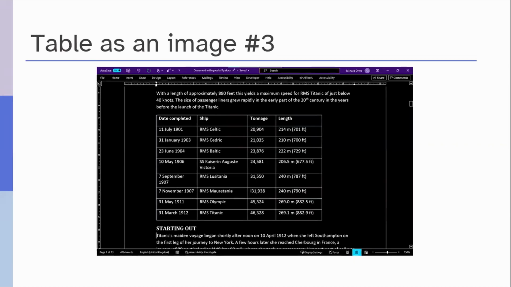And in the next slide, we can see that now the table is inserted into the Word document as a proper table. It now changes color according to the user preferences. Similarly, the fonts can be changed, the text made bigger, and it can be explored by someone using a screen reader. Text content included as images present a barrier to accessibility, as we see in this example. Following the correct approach means that the document is accessible to users with various disabilities.